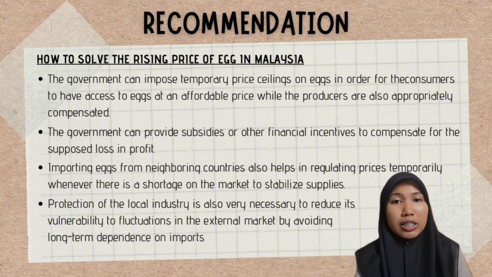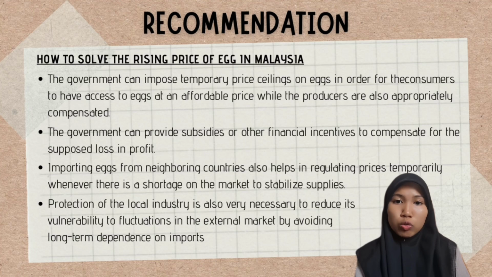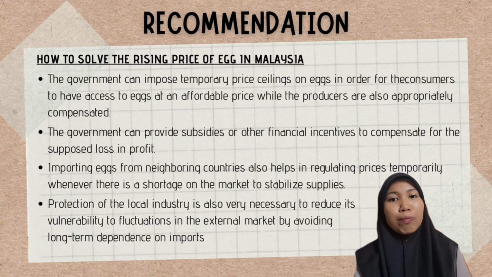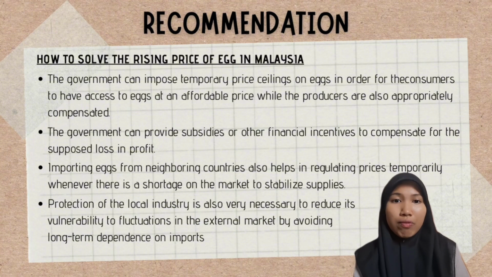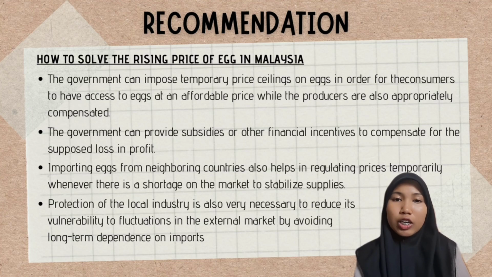The key is to balance the needs of both consumers and farmers. The government should set clear rules to ensure price limits, imports and subsidies all work as planned. This way, consumers get affordable eggs and farmers can still earn enough to keep producing. It's a win-win for everyone. With this solution, we can protect everyone, including farmers, consumers, and the market. That's all from me, and thank you for listening.